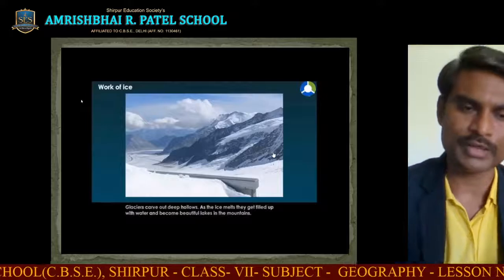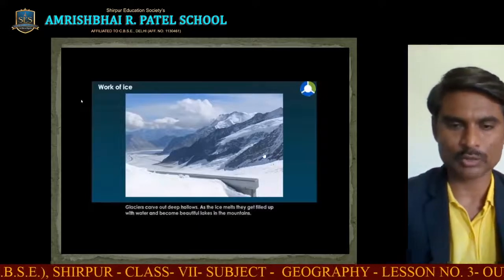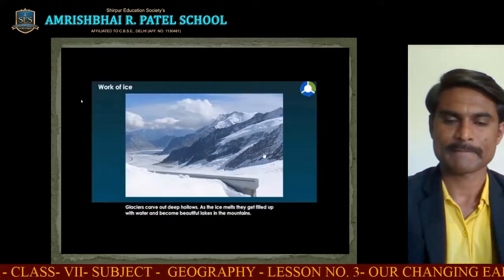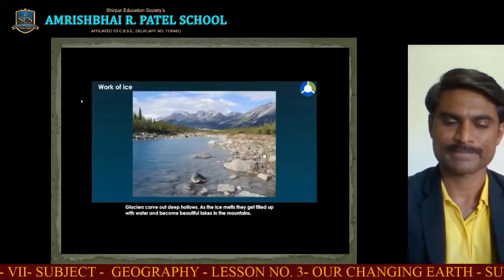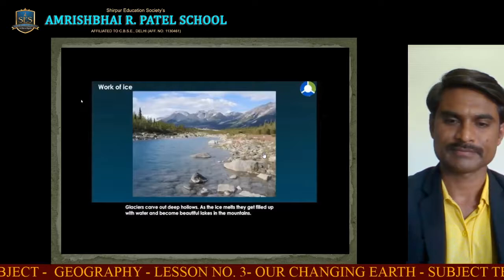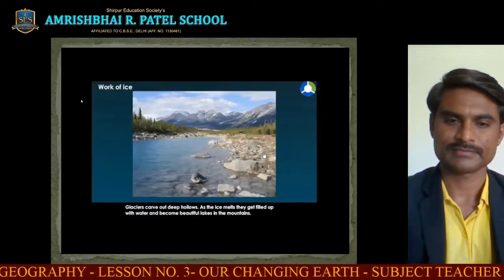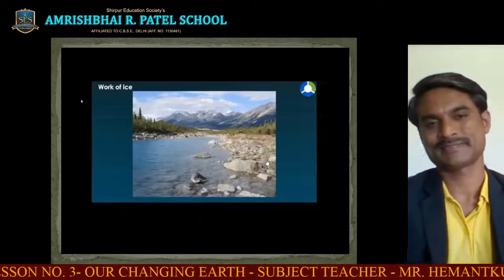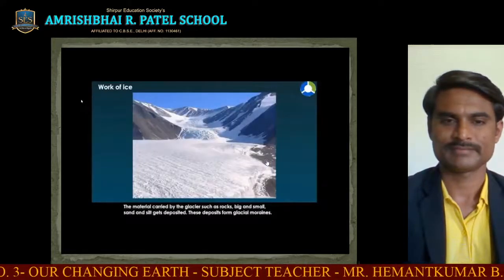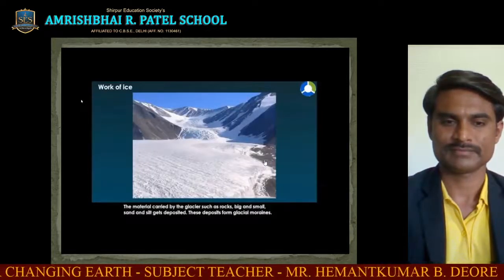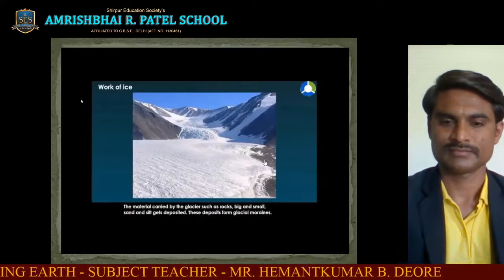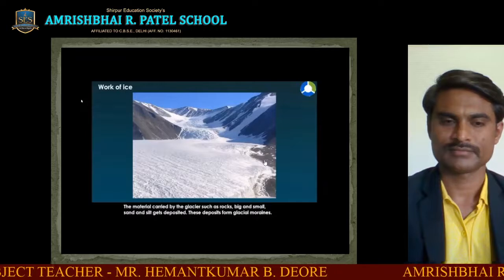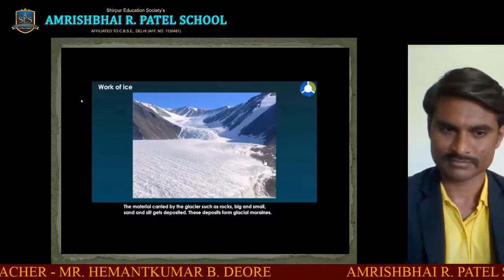Please watch properly. Whatever I have explained about the work of ice is given in the video. Glaciers carve out deep hollows. As the ice melts, they get filled up with water and become beautiful lakes in the mountains. The material carried by the glacier, such as rocks, big and small, sand and silt, gets deposited. These deposits form glacial moraines.